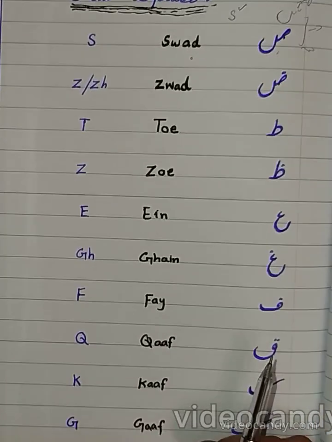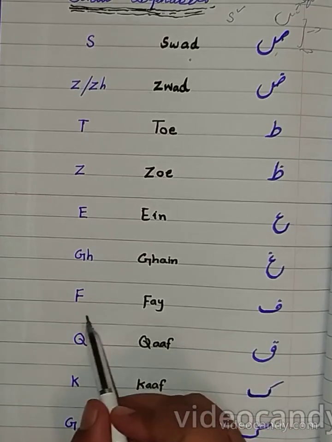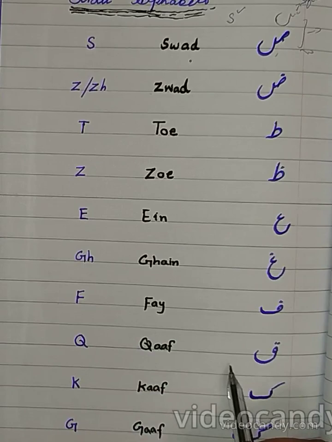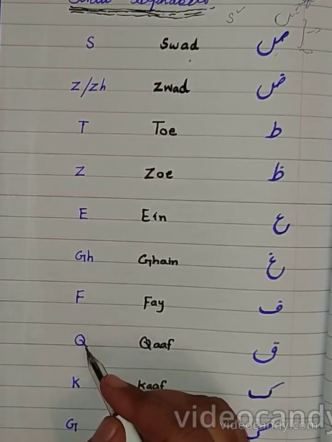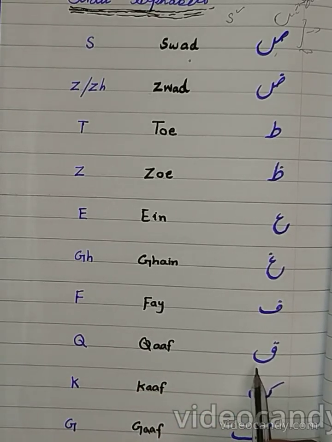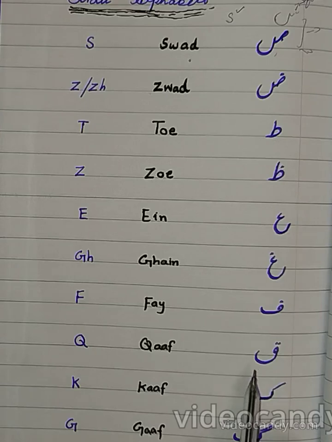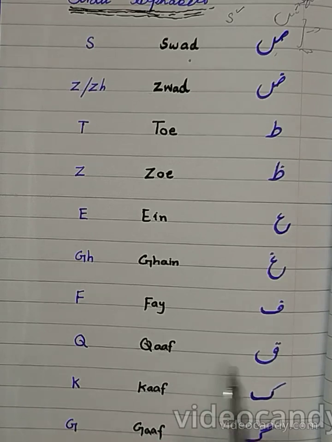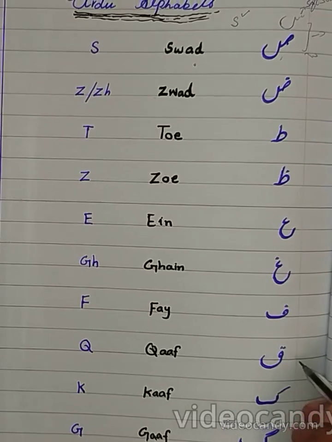Next is Fe. It's simply F in English. Next is Kaf. Kaf is simply Q in English. Next is Kaf. This one is Cough. It's a heavy sound. Next is Calf. Cough, calf. There is a difference between cough and calf.